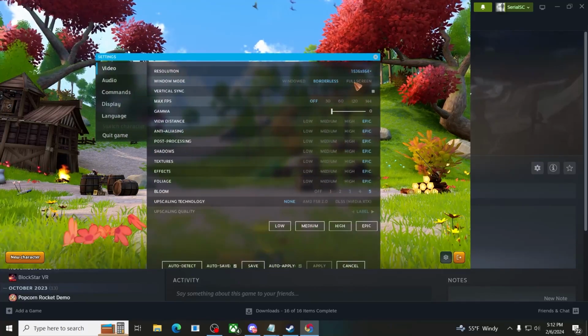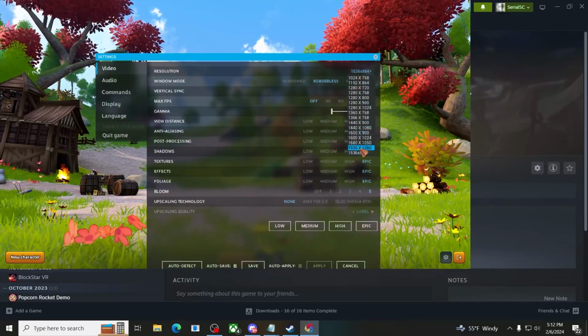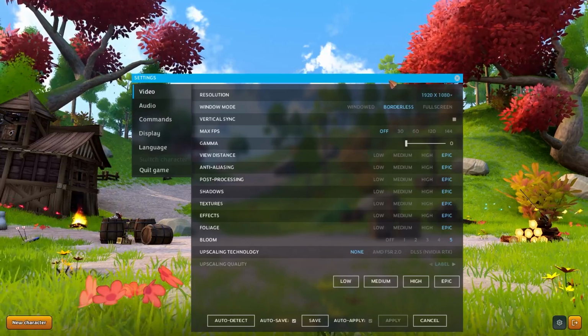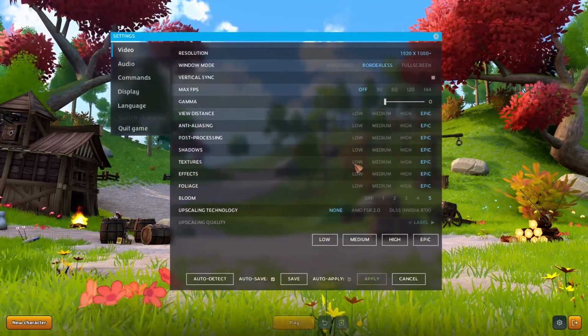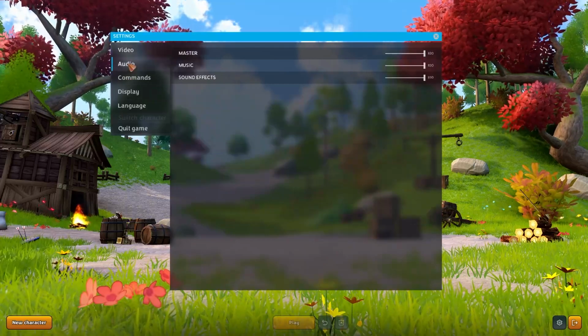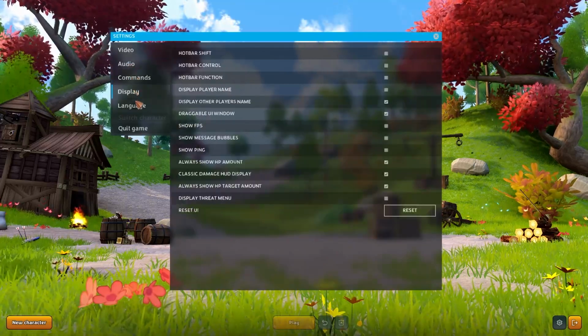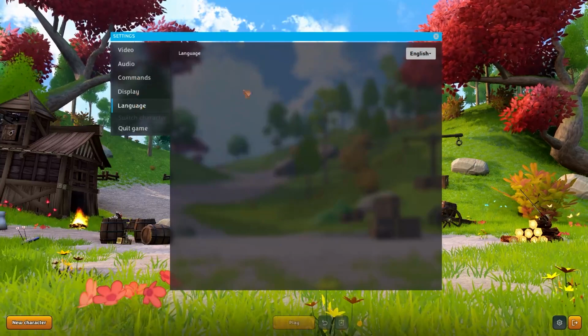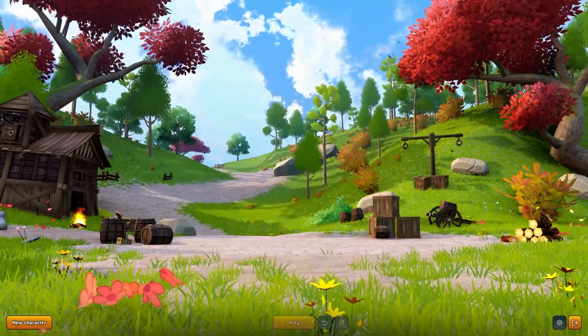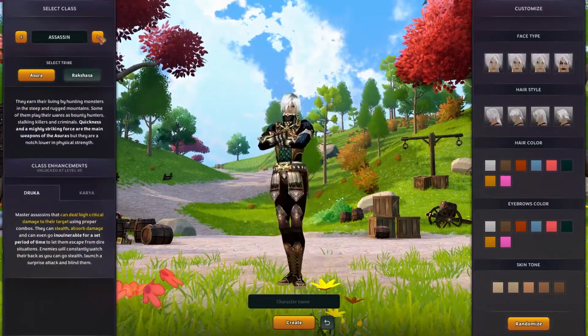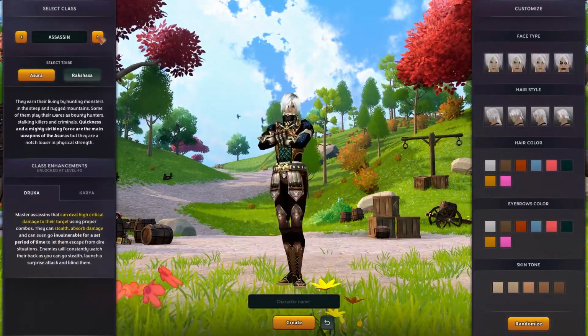Let's check this out, see if we can fix this full screen issue here. All right, so we can leave it in borderless mode, go to 1080. You can see everything's all cranked up here. Good to go, running on a 3080, so we should be good to go on Epic. Pretty standardized options. Kind of a small X there in the corner for settings. I naturally almost wanted to go to quick game, but either way.